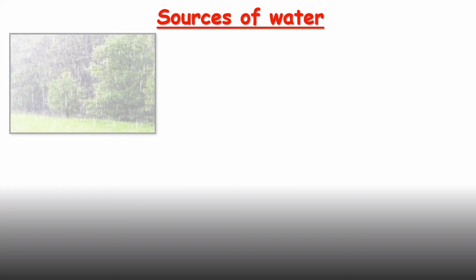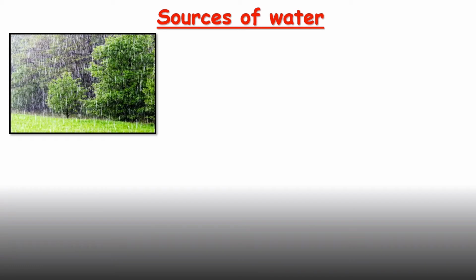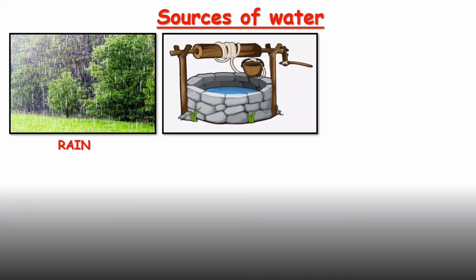Our next topic is sources of water. Water क्या होता है? पानी. अब हमें कहाँ कहाँ से पानी मिल सकता है वो हम पढ़ेंगे. The first source of water is rain. We get water from rain. So the first source of water is rain. Second source of water is well. मतलब कुआं.